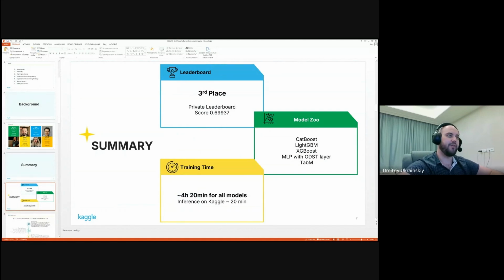A short summary of our solution: private leaderboard score, training time, model zoo. All of these details will be disclosed more comprehensively in the next slide. So let's move on.